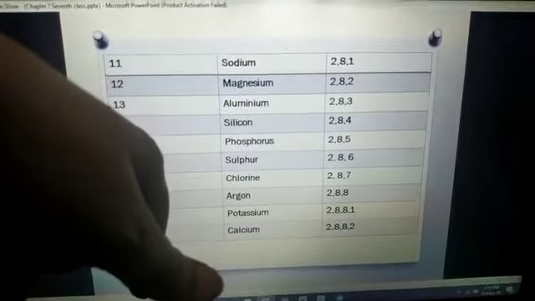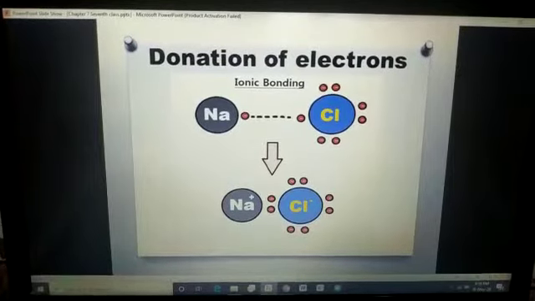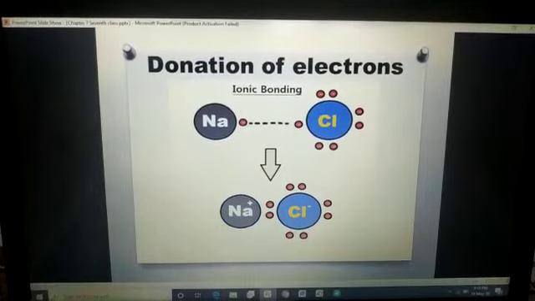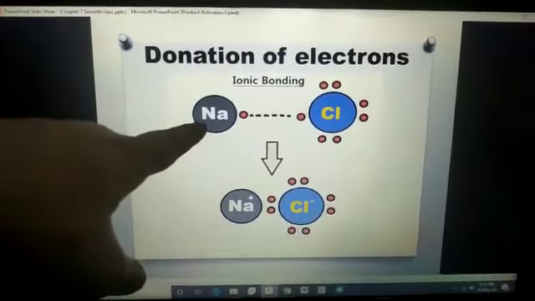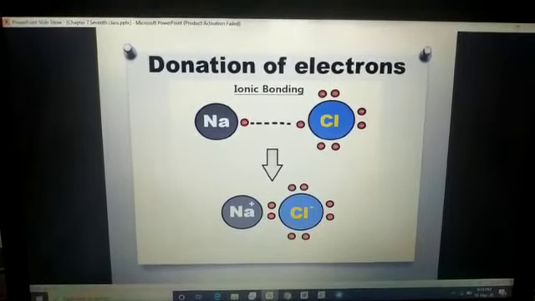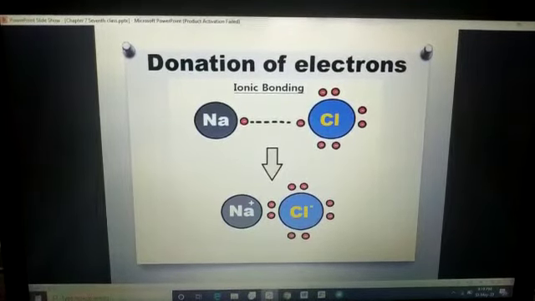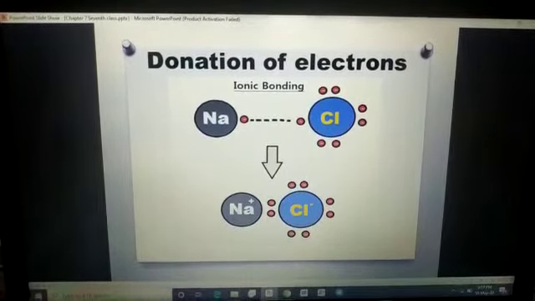Okay students, now I am going to show you how electrons are given or taken to become stable. See students, you all know that sodium has atomic number 11 and the arrangement is 2, 8 and 1, which means the outermost, incomplete shell has 1 electron.